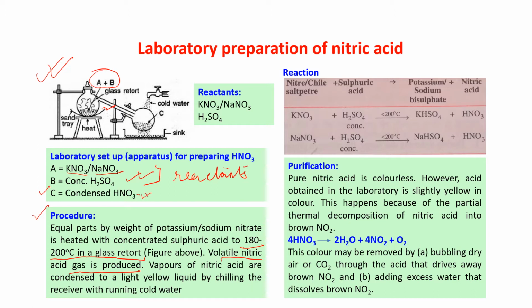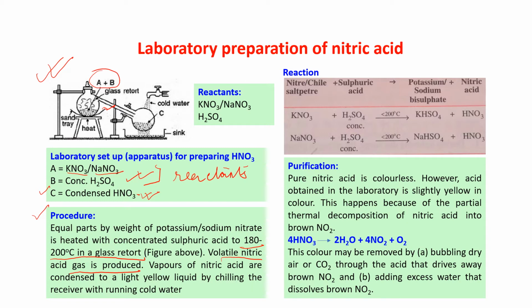When the vapor of nitric acid comes, it is condensed to a yellow liquid by chilling the receiver by running cold water. So the vapor comes, condensation takes place and it forms the liquid. We are getting a yellow liquid. Am I clear to you, children? This is the laboratory preparation.